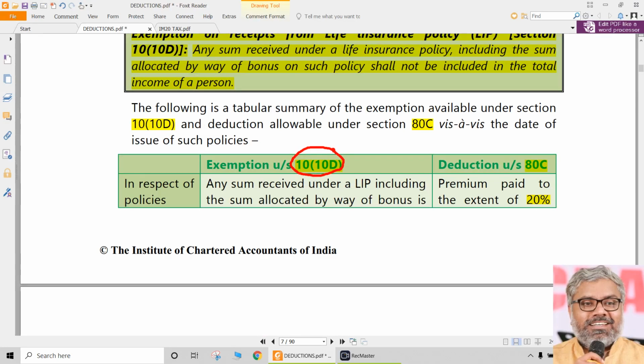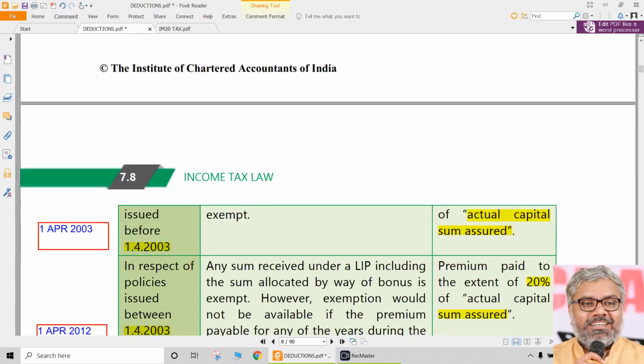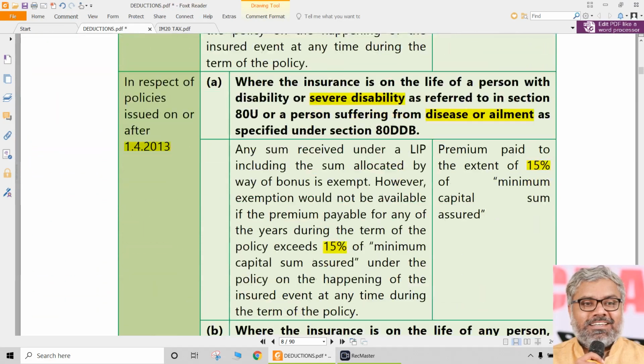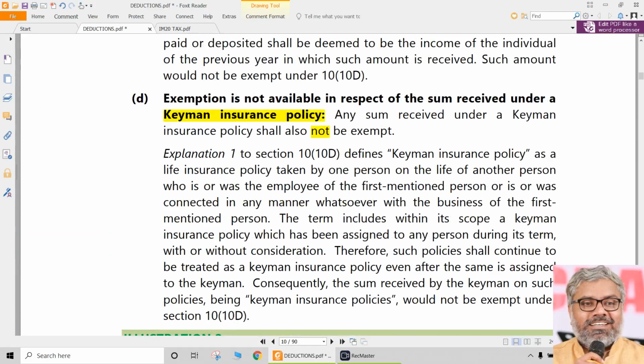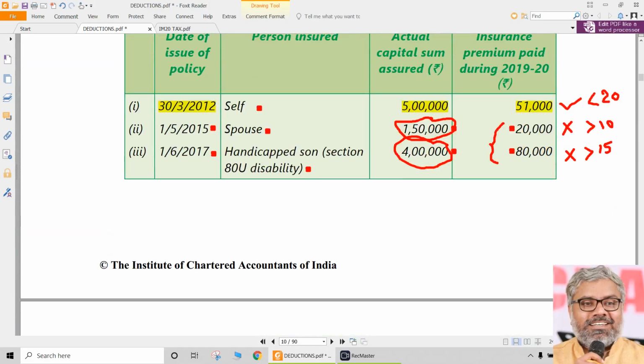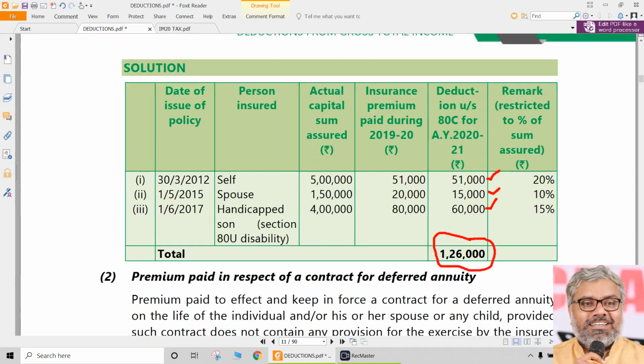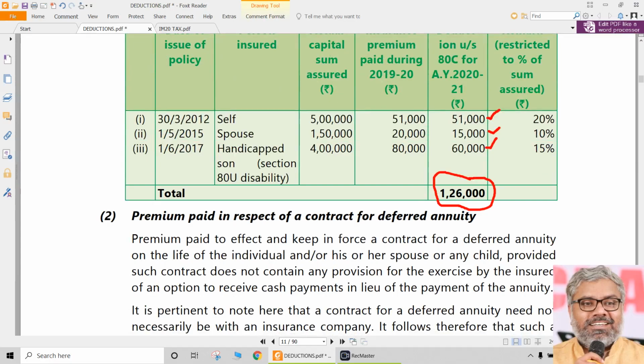If they are not satisfied, exemption is not there. But when it comes to 80C, deduction is available to the extent of this 10% or 15% or 20%, as the case may be. And excessive premium paid over and above that is not eligible for 80C. So to the extent of that, it is eligible for deduction. So that comes to, in this case, 1,26,000.